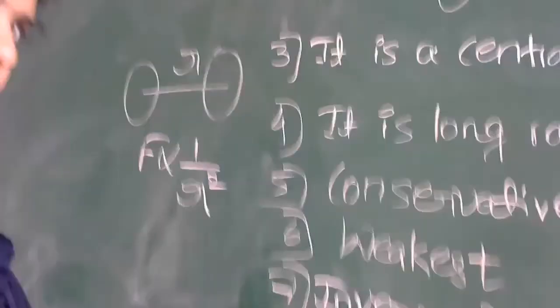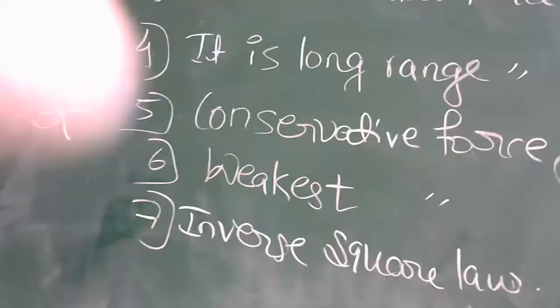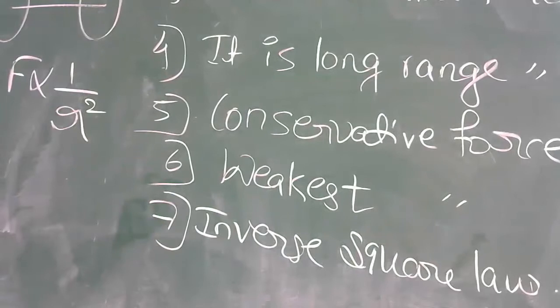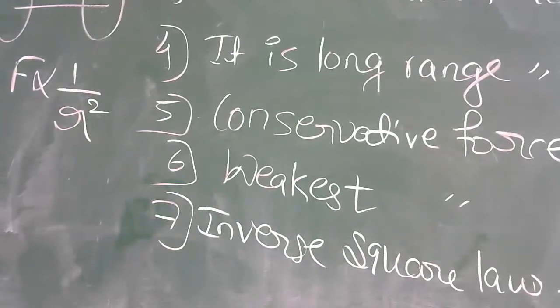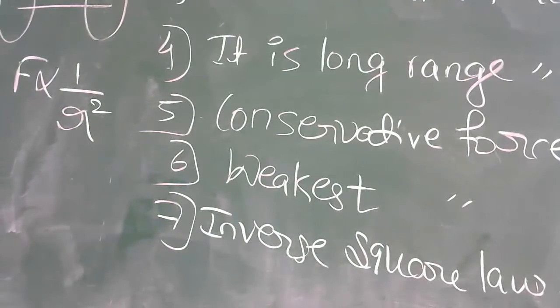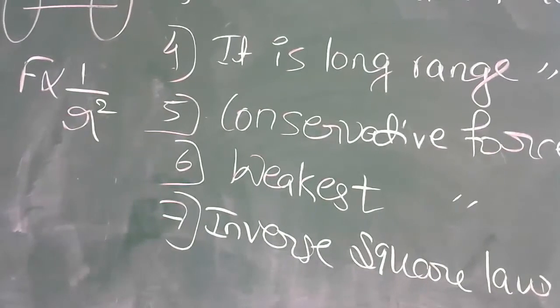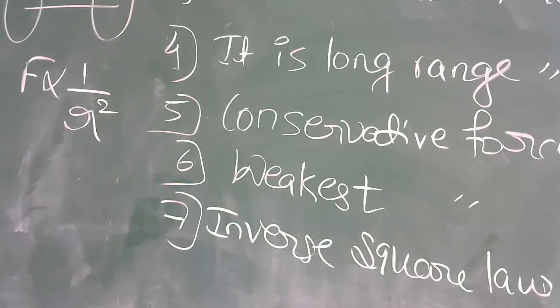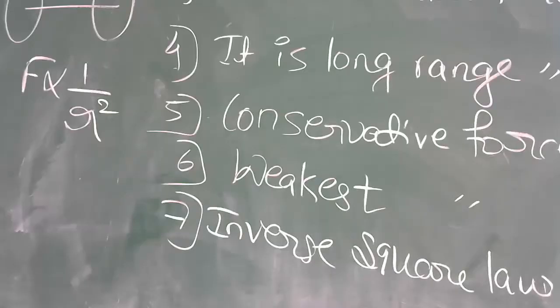ये सभी आपका ग्रेविटेशनल फोर्स के प्रॉपर्टीज है. देखो, you can see these ones. Okay, I'll just repeat all ones. Right. So what is the first property? First property is gravitational forces always attractive in nature. Then second property, it is the gravitational forces equal in magnitude but opposite in direction.